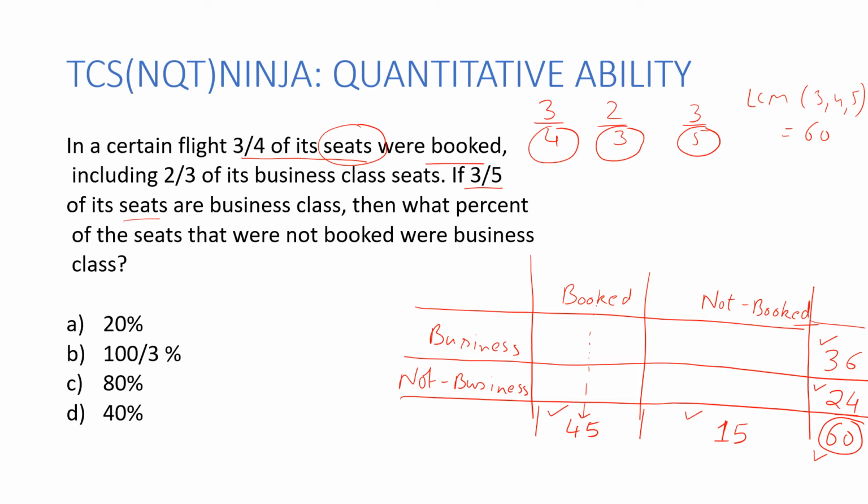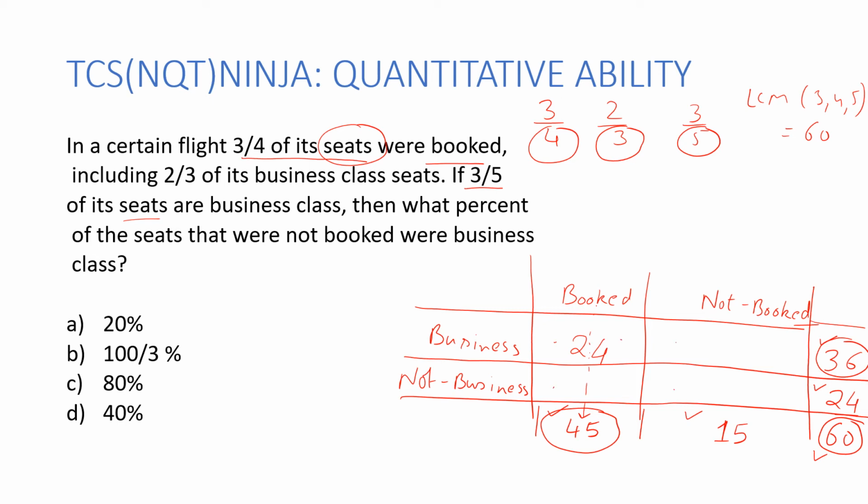Okay. Now I go back to the second sentence once again. It said 45 seats were booked, which included 2/3 of the business class seats. So now I know how many business class seats there are. There are 36 business class seats, out of which 2/3 were booked. So 2/3 of 36 is going to be 24. And once I have 24 over here, I just need to complete the table. Now this is the usefulness of the table. Once you get one value, you'll get the other values quickly.